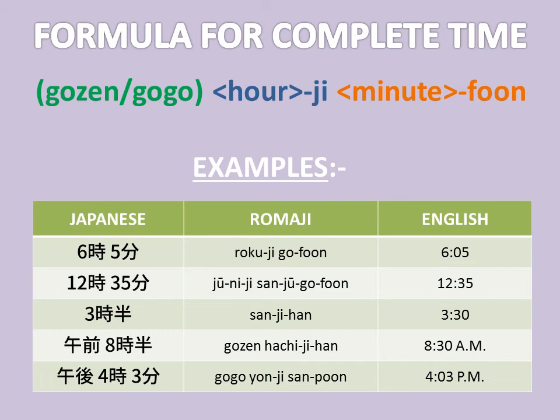Now, in the 12-hour format, if you want to say 8:30 a.m., it would be Gozen Hachiji han. Then next, if you want to say 4:03 p.m., then it would be Gogo Yoji sanpun. And you can see the first column has the numbers and the kanji characters, so that's how it is used. That's it for today.